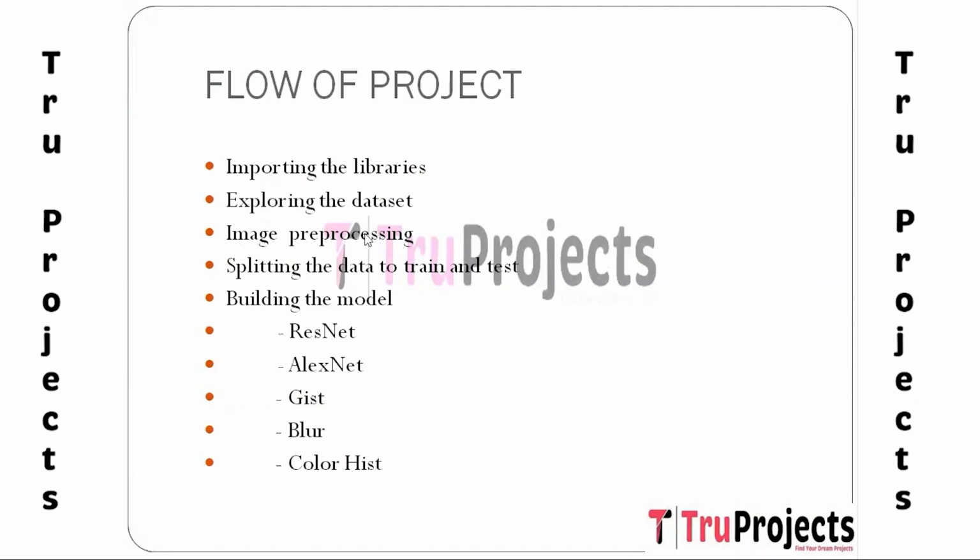And the third module is image pre-processing. Before feeding the images into the deep learning model, pre-processing steps are applied to enhance the quality and make them suitable for training. Image pre-processing involves tasks such as resizing the images to a consistent resolution, normalizing to scale pixels, and data augmentation techniques to increase the diversity of the training set.